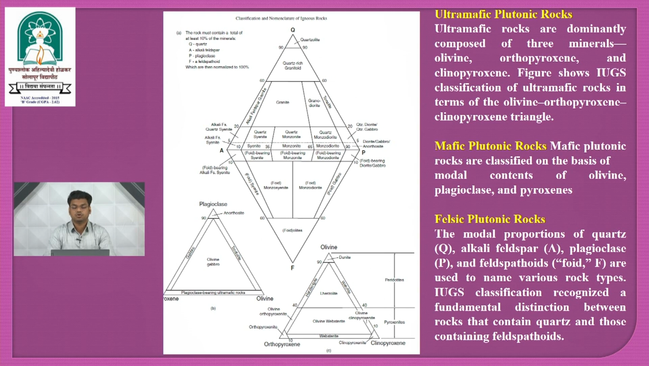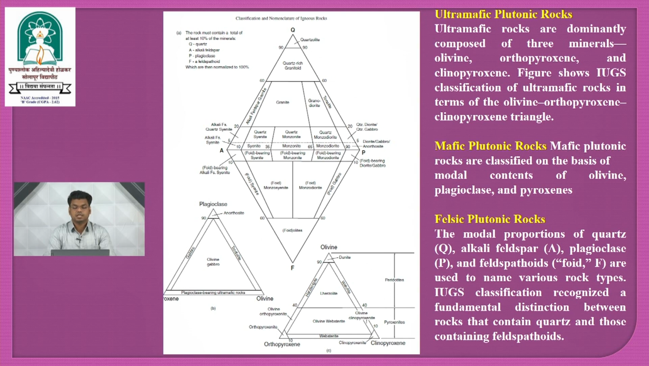Now, mafic plutonic rocks are classified on the basis of modal content of olivine, plagioclase and pyroxene. The last one is felsic plutonic rock. The modal proportions of quartz, alkali feldspar, plagioclase feldspar and feldspathoid are used to name various rock types.